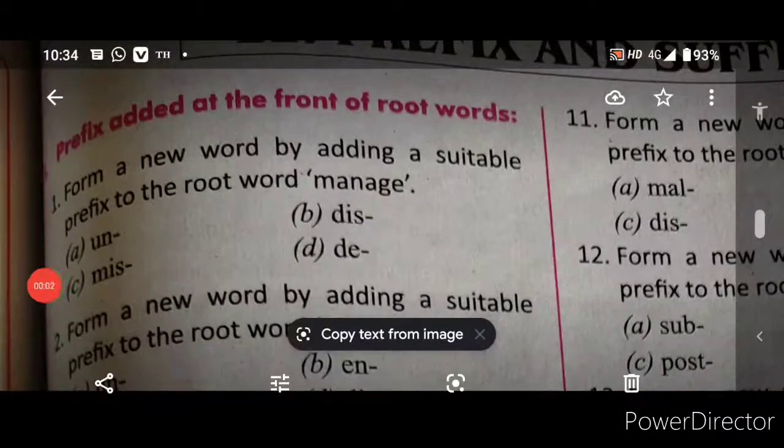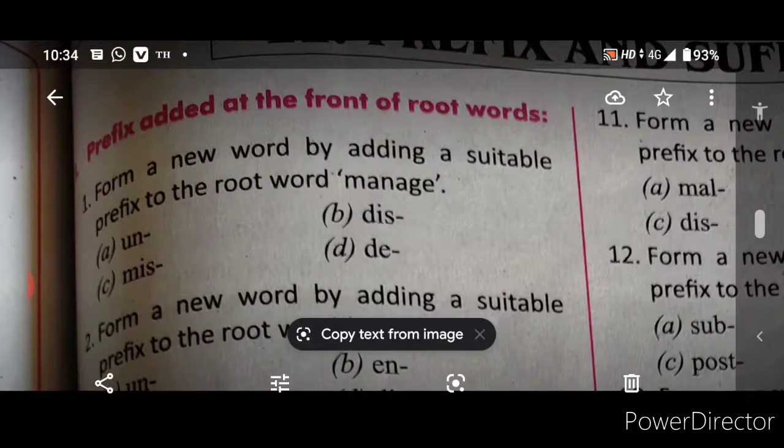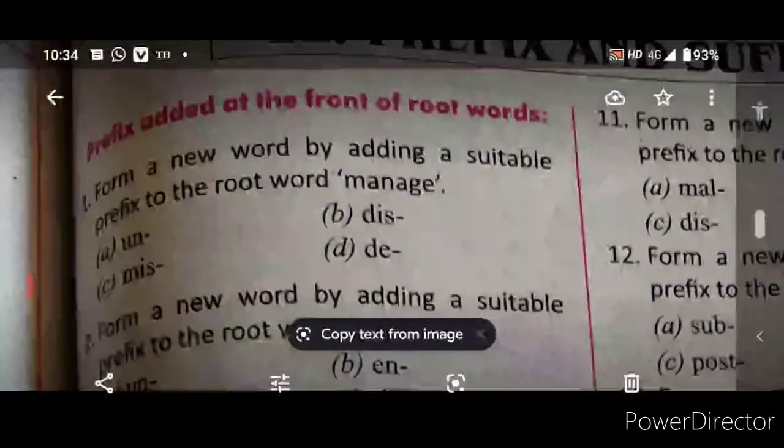Yes, children. Now we'll go on to the next topic. It is prefix and suffix. See, you would have learned prefix and suffix in your lower classes. Okay, anyway, let us revise it. Now, what is a prefix, children? A prefix is nothing but a word part that comes before the other word. That is only a prefix. When anything is joined before the other word, the meaning of the word changes.